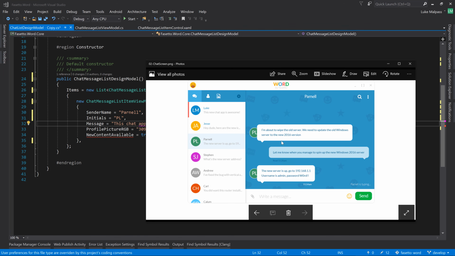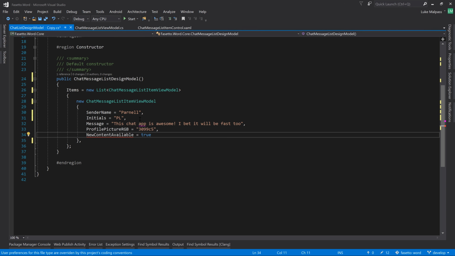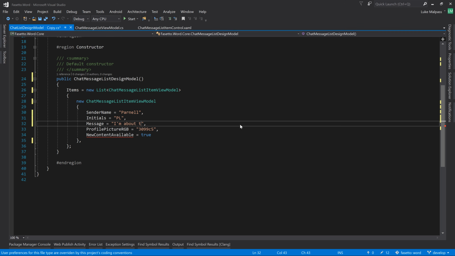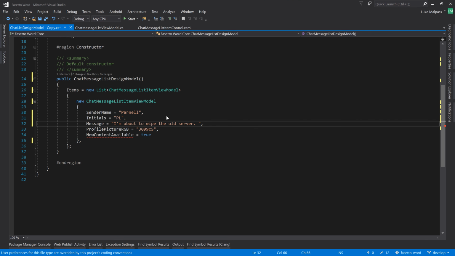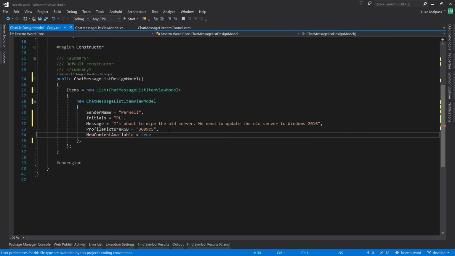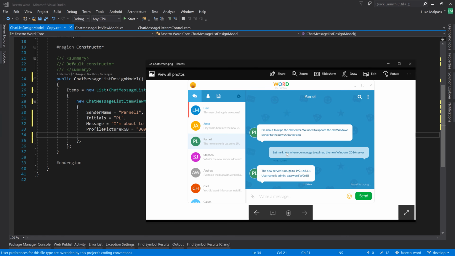I'm about to wipe the old server. We need to update the old Windows server. So I'll put a message similar to that. The old server to. So that'll do for now for that message. The color will keep the same. New content's not there anymore. Is selected, we don't care about. Read time, well in this example we don't have a read time.